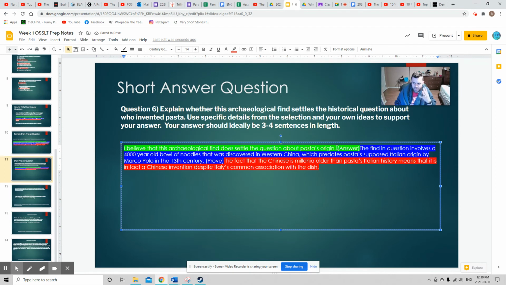All right, so I have 4 lines here and 3 sentences. My answer in green, proof in blue, and explanation in red.